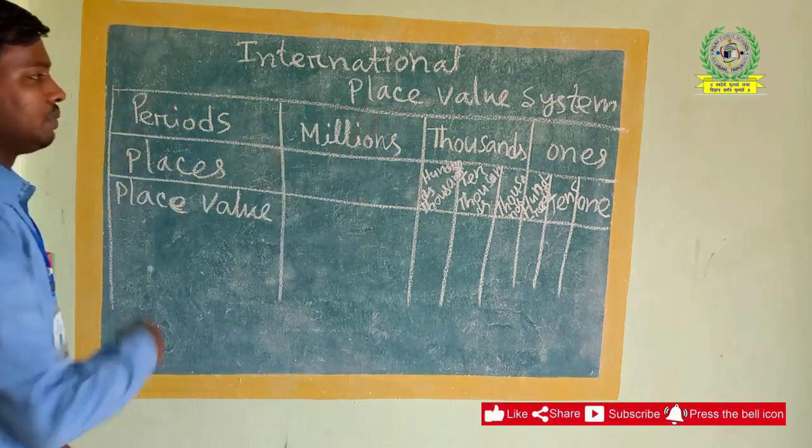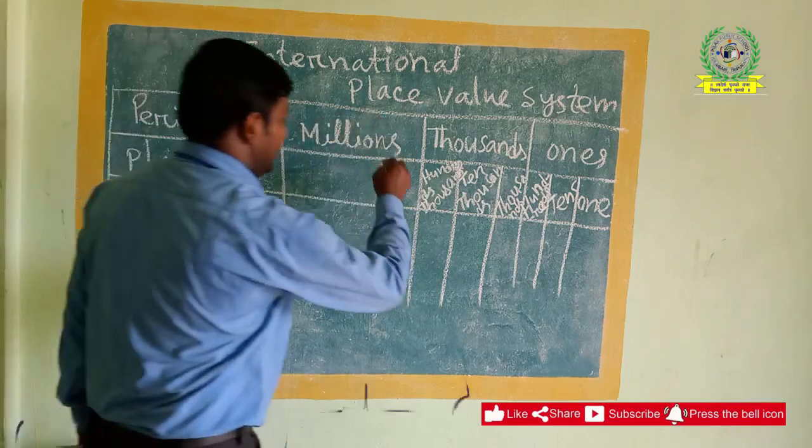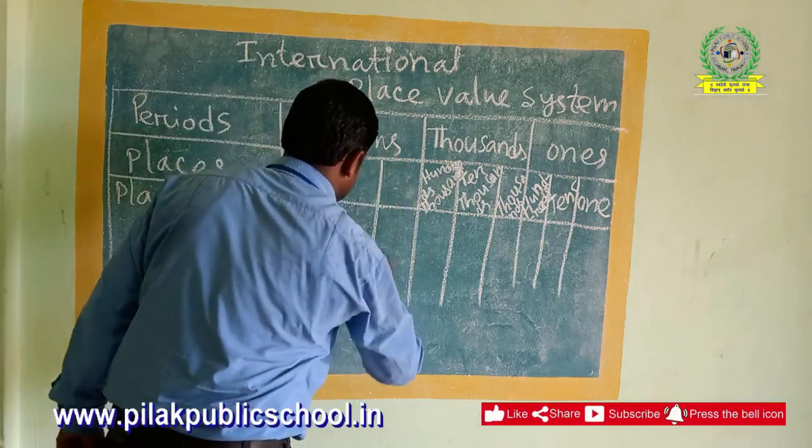Then after the thousands period, we will go for millions. Here also there are similarities.